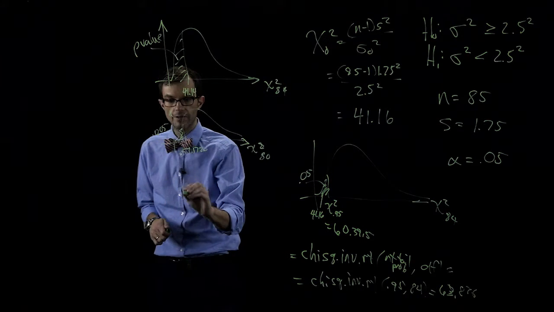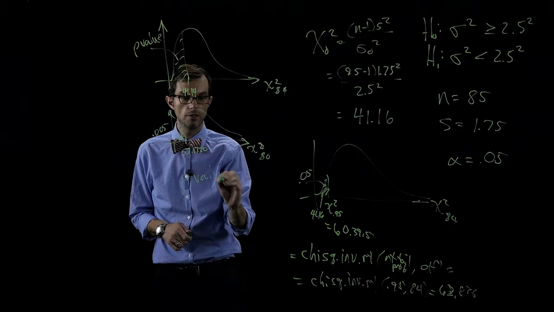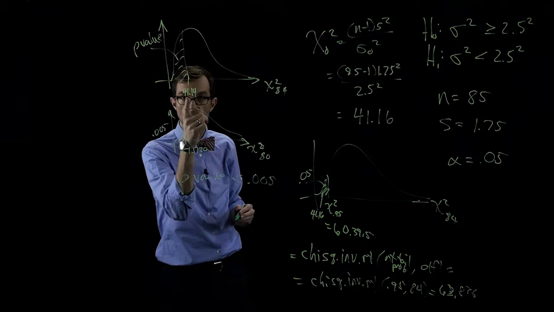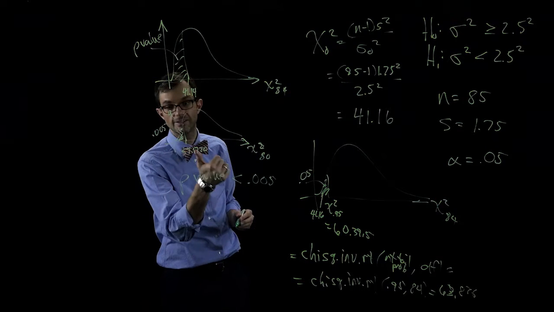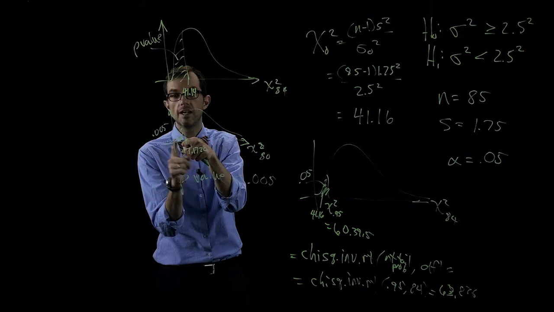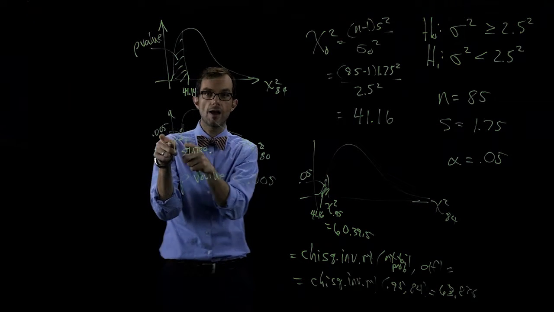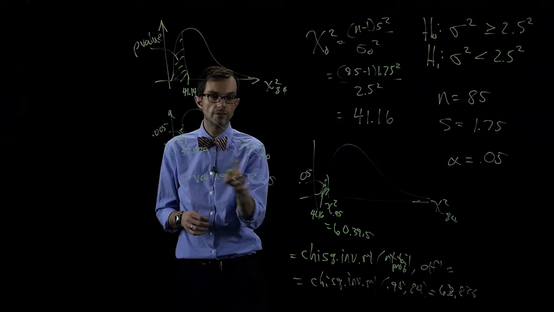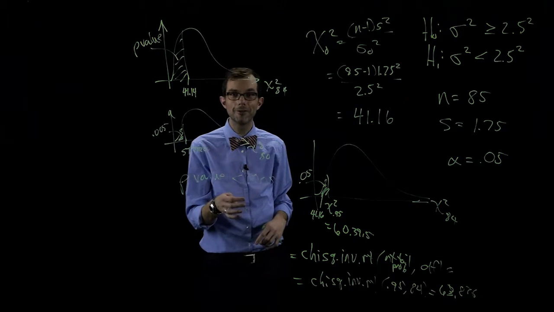So we know that the p-value is smaller than 0.005 because 41.14 lies somewhere to the left. That must mean that the area below this is smaller than 0.005. Okay? So with the table, the best we can do is this. Or we can use Excel.